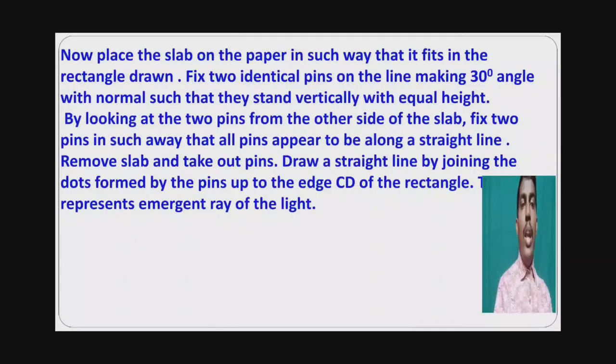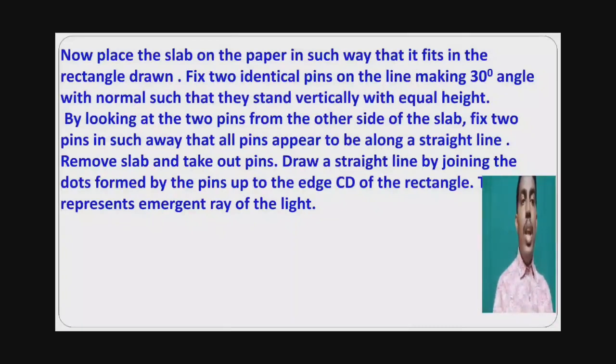By looking at the two pins from the other side of this slab, fix two pins in such a way that all pins appear along the straight line. PQ and RS appear to be in a straight line. By looking from the other side of the glass slab, fix another two pins such that PQ and RS appear to be in a straight line.